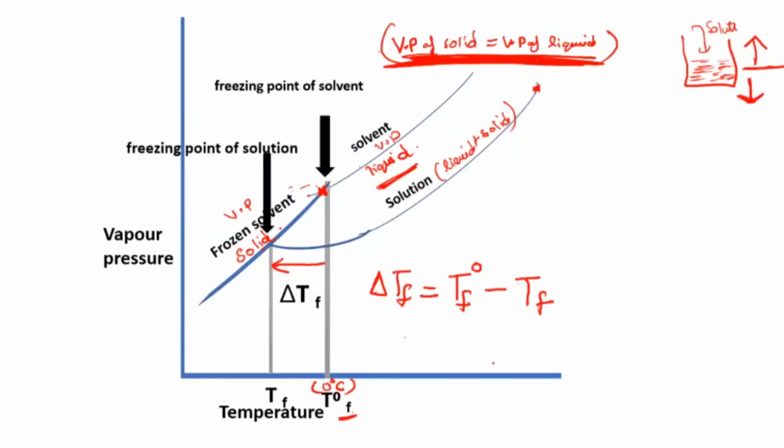This point is where they are getting solidified. It will be in this way. This is the point where the solidification takes place.